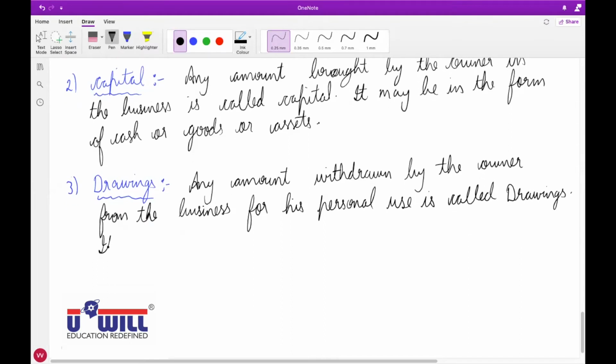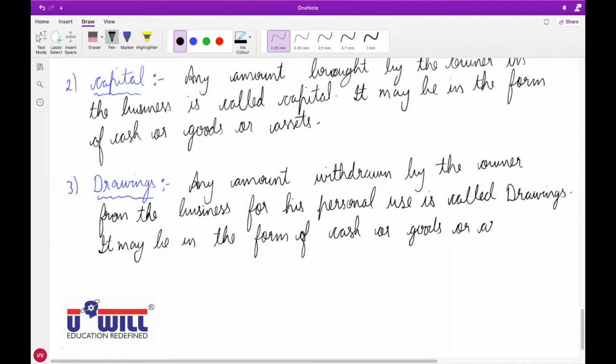Again, it may be in the form of cash or goods or assets. Anything you can withdraw from the business.